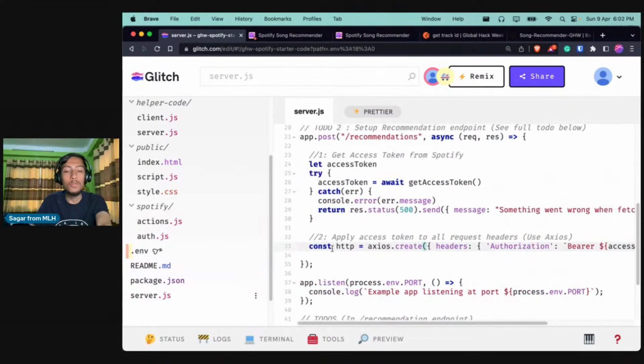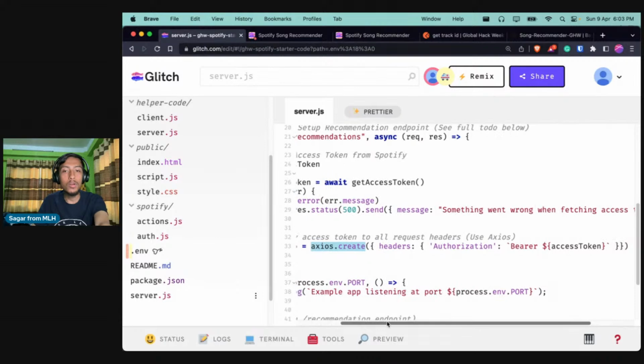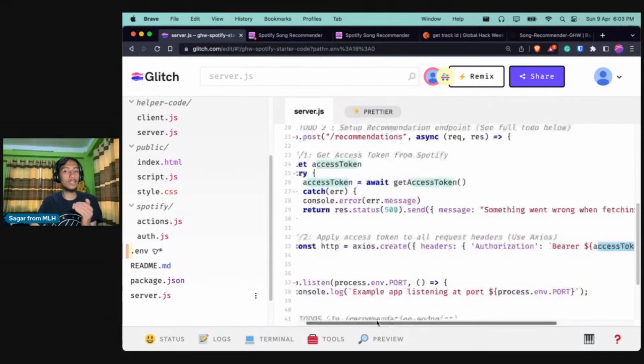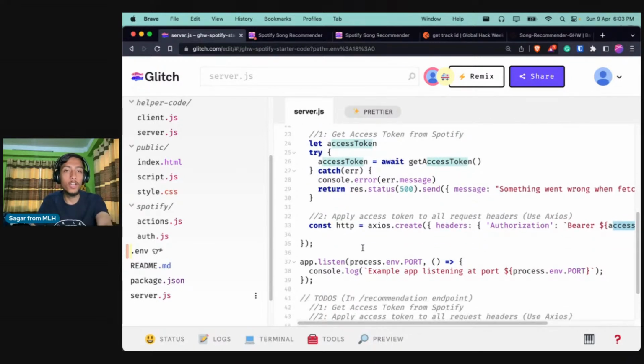Now you see that we created a variable named http, and we created an Axios instance, and we made sure that it uses this access token in its authorization header. So now what this will allow us to do is that whenever we make any consequent request, it will make sure to use this token. So that will allow us to access the Spotify API.